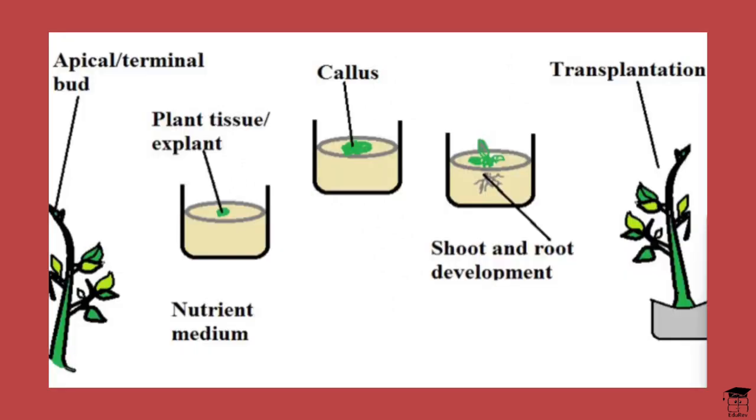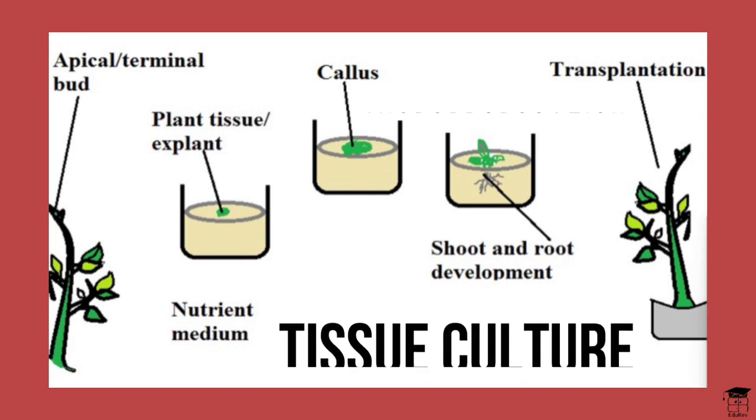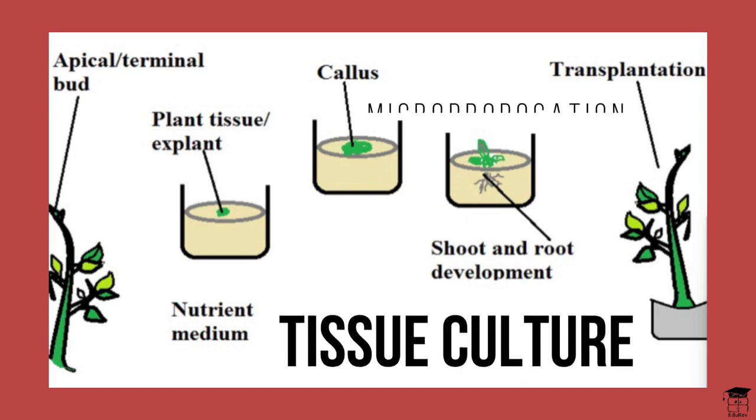Micropropagation. Also known as plant tissue culture, this is a method of propagating a large number of plants from a single plant in a short time under laboratory conditions. This method allows propagation of rare and endangered species that may be difficult to grow under natural conditions and are economically important or are in demand as disease-free plants.